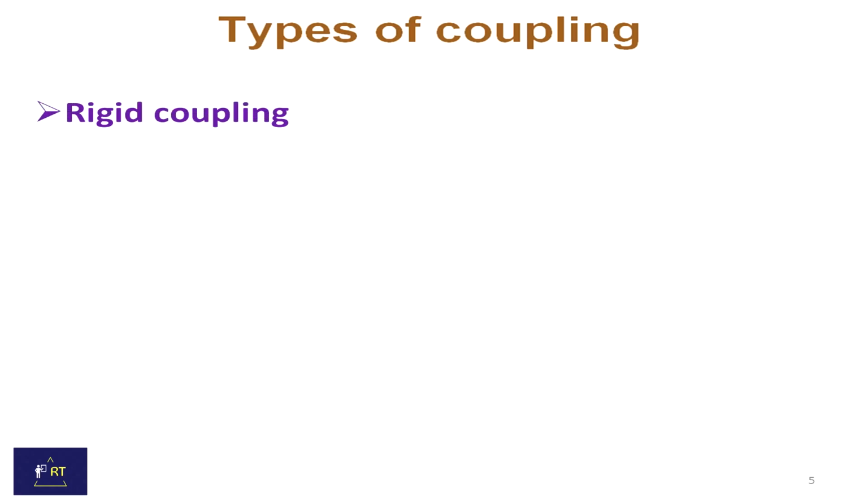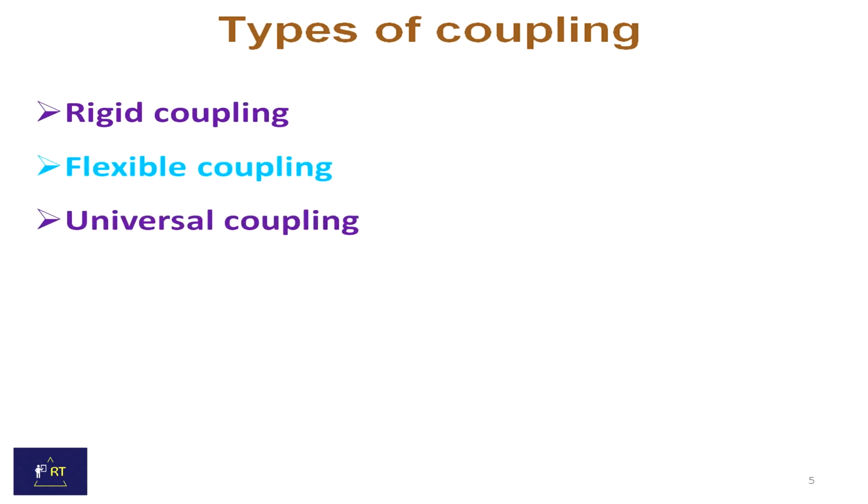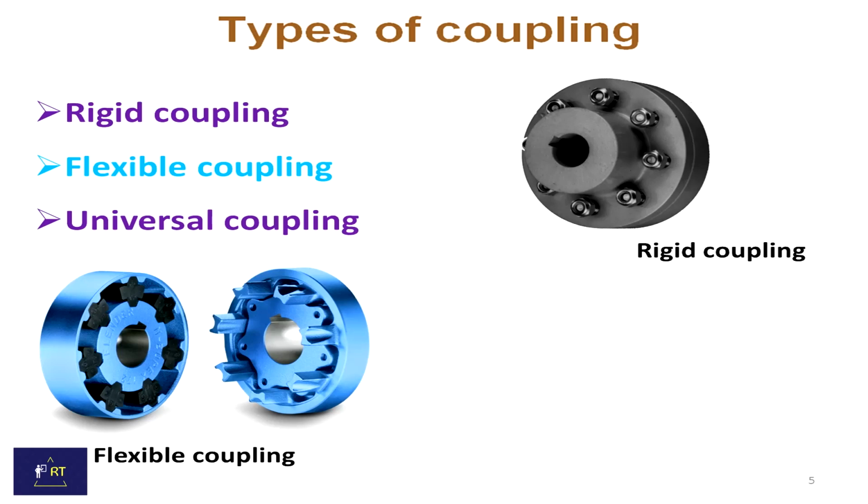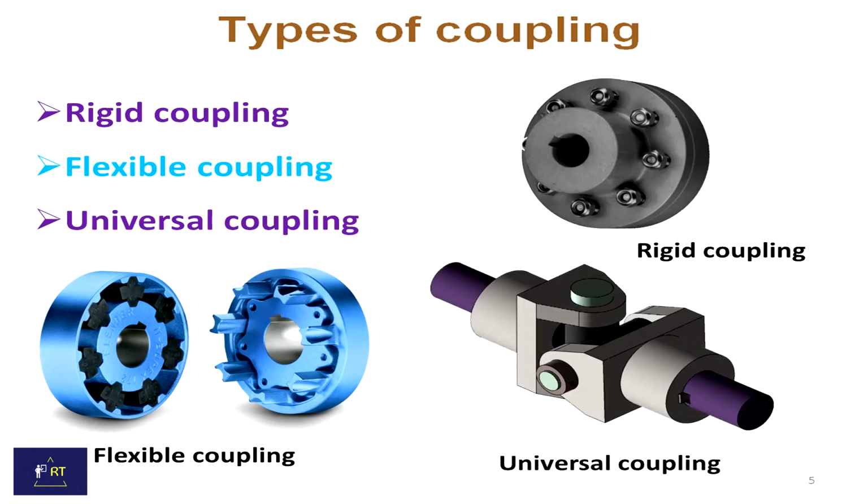Types of coupling: rigid coupling, flexible coupling and universal coupling. They are the main three types of coupling. This is the image of rigid coupling, this is the image of flexible coupling and there is the universal coupling. These are the three types of coupling.